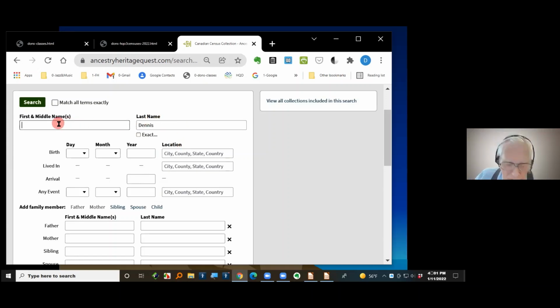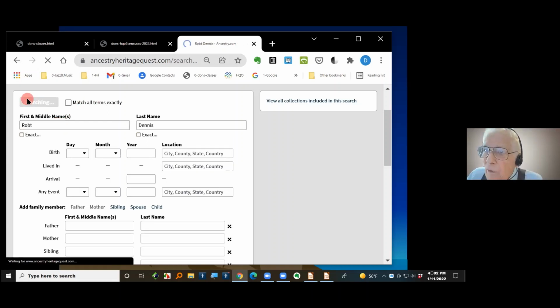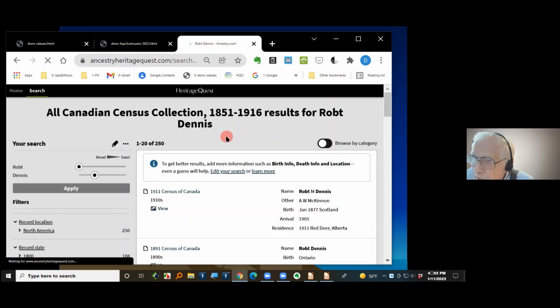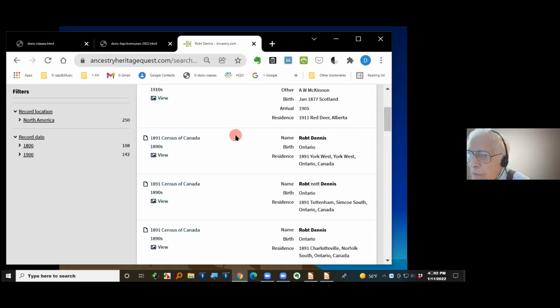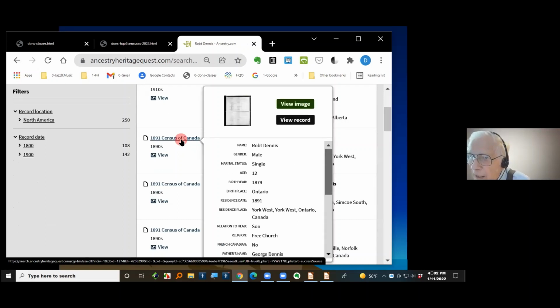The actual record, without taking time to search, it's ROBT in here. Let's see if this will bring it up. There's 1911, it wouldn't be that far back. It was 18, there's Robert Dennis, 1891. That should be him. As I recall, that's him. Anyway, we found this Bembridge with the family and all the kids.